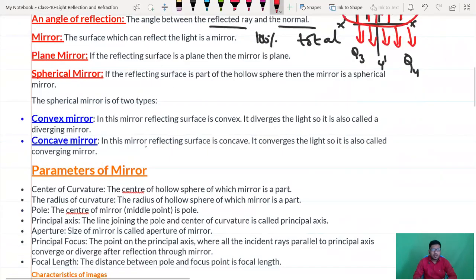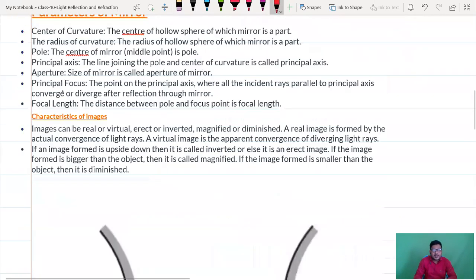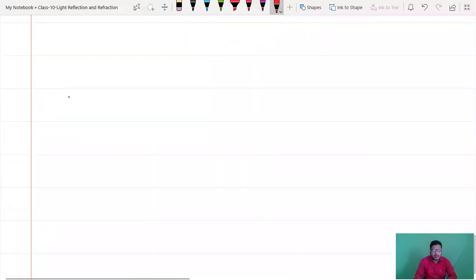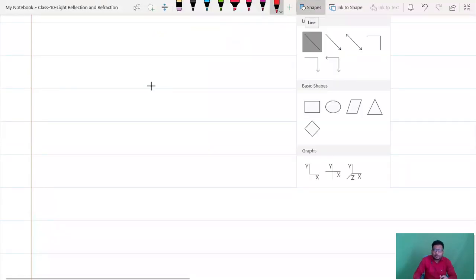Now we are on the topic of mirrors. What is a mirror? A surface which can reflect light is called a mirror. There are two types of mirrors, guys. First one is the plane mirror. Second one is the spherical mirror. Now let us try to understand the plane mirror, then we can see the spherical mirror. Yesterday itself I told you what a plane mirror is.